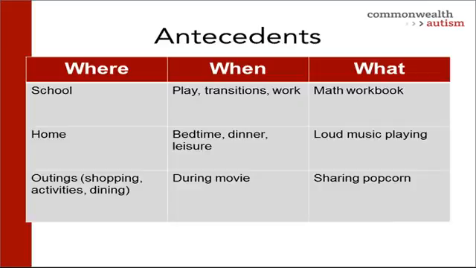Some more examples of antecedents could include where: school, home, outings, maybe shopping or dining; when: play, transitions, work, bedtime, dinner, leisure, during a movie; or what: a math worksheet, loud music playing, sharing popcorn. Any of these things could occur immediately before behavior, so we consider them antecedents.